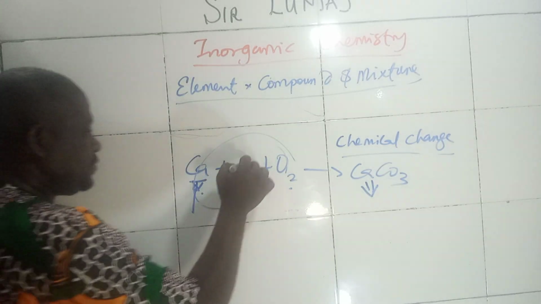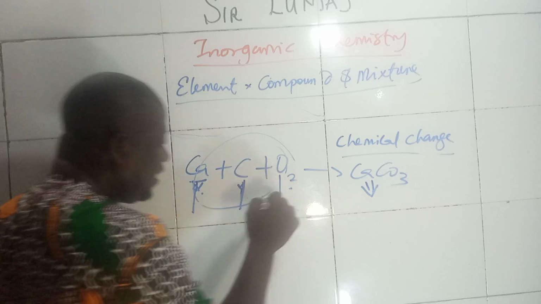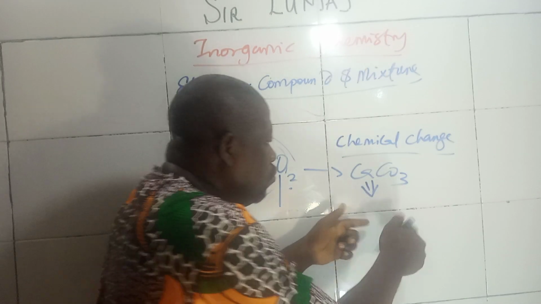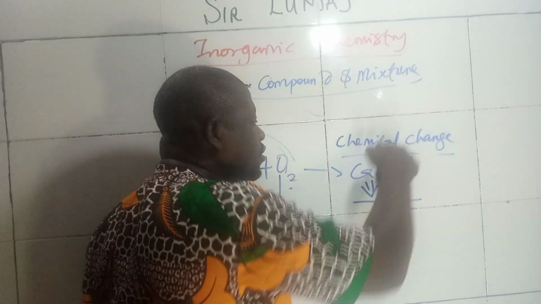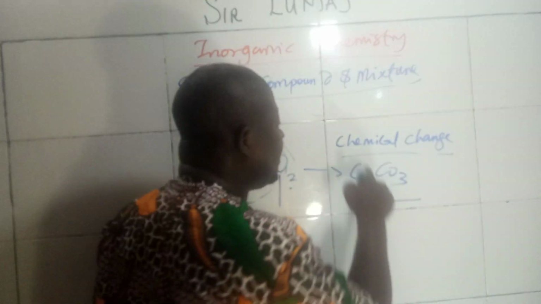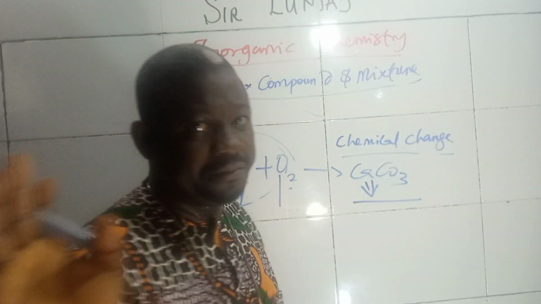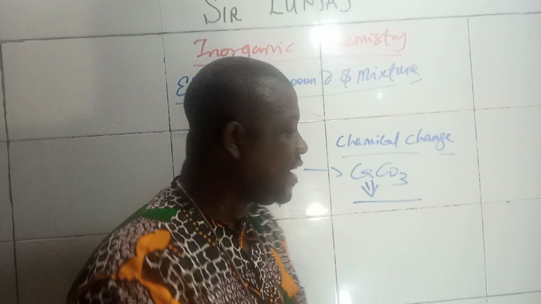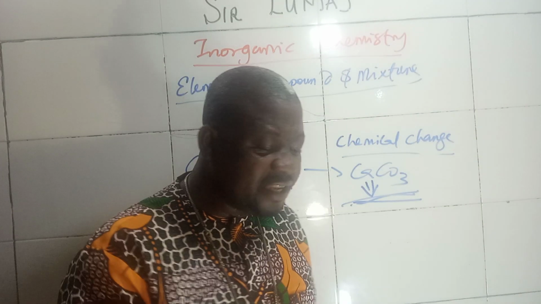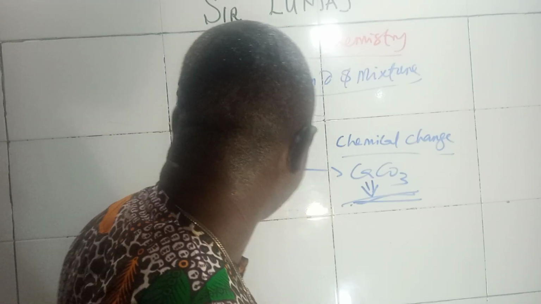These are elements, these are other elements. They have come together to form a new substance. This substance is now called a compound. It's a compound because there is a chemical change. Once there is a chemical change, a compound is being formed.